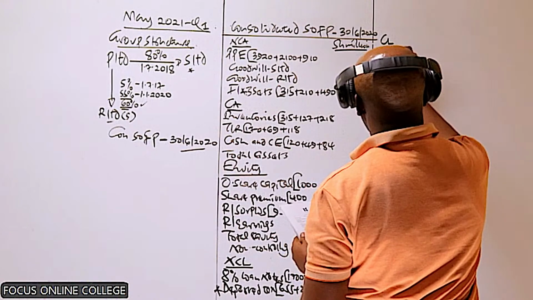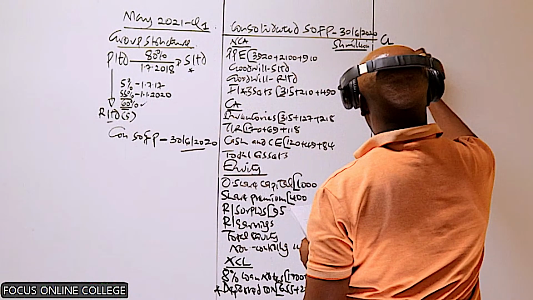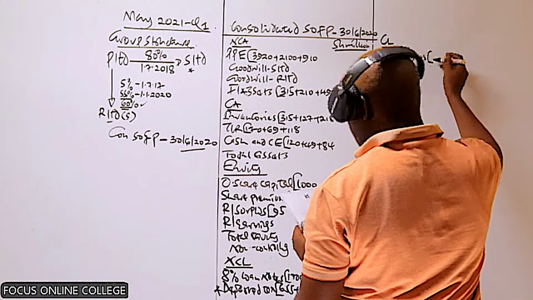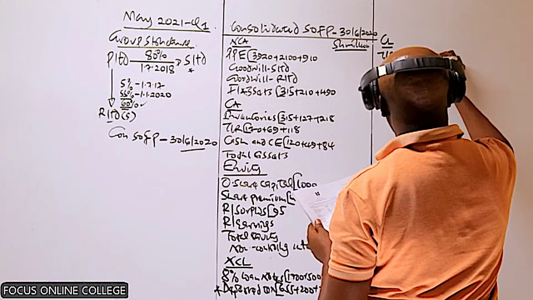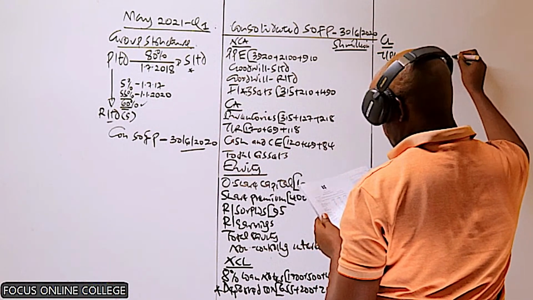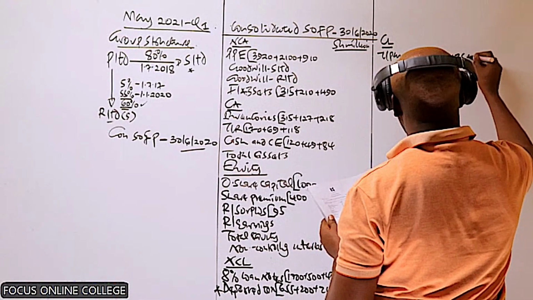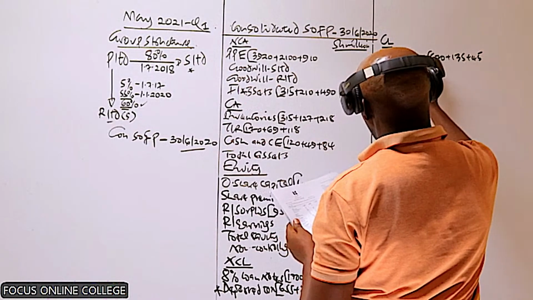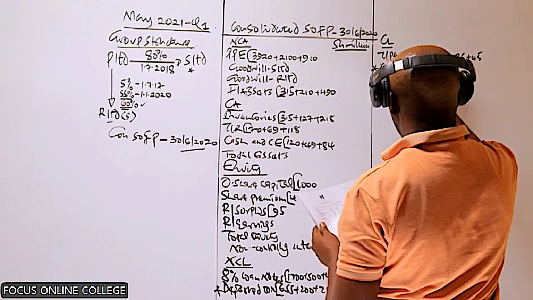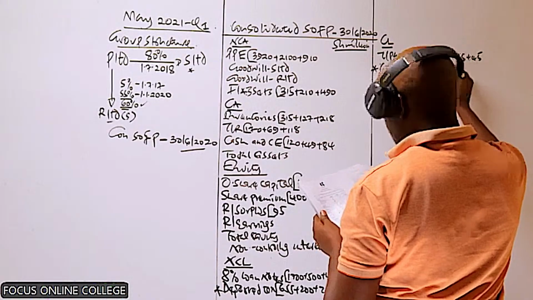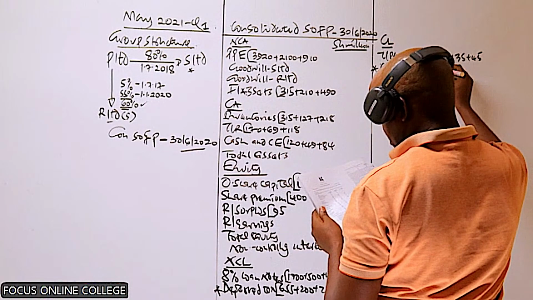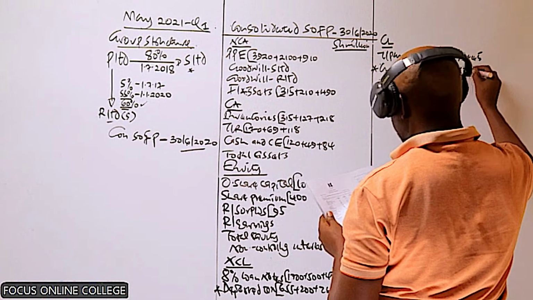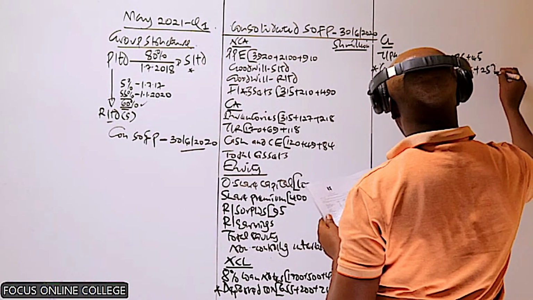We do the same. We take the trade payables, and those of the parent, 570 plus 135 plus 45. We will check whether we have any amount of intercompany debt. Current tax, another free mark here. 575 plus 75 plus 25.